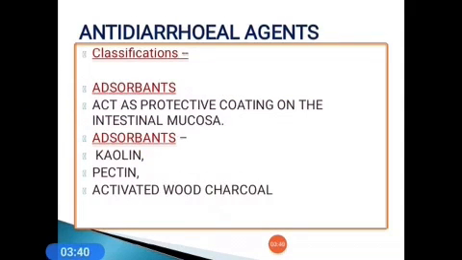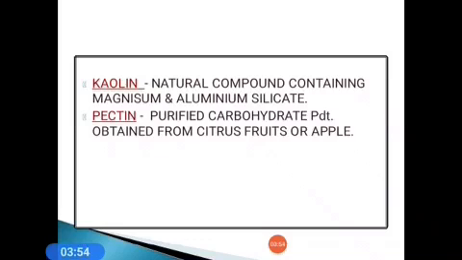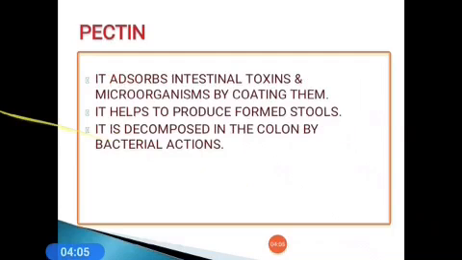These are some antidiarrheal agents. Adsorbent categories act as a protective coating on the intestinal mucosa. Examples are kaolin, pectin, and activated wood charcoal. Kaolin is a natural compound containing magnesium and aluminum silicate. Pectin is a purified carbohydrate product obtained from citrus fruit or apple.